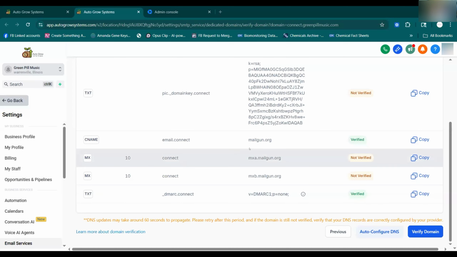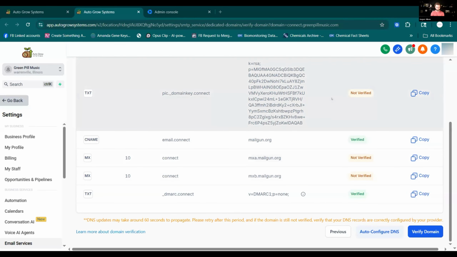Okay. So this is what I have here. I feel like these two, this one and this one, were verified a couple of days ago, and now they're not verified. But essentially, I'm trying to hook it up to a Google Workspace. So where's your domain at? Did you buy it in GoHighLevel or GoDaddy? GoHighLevel.